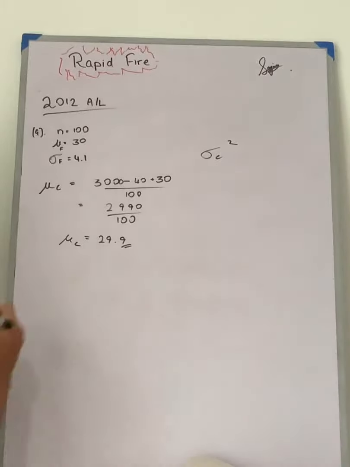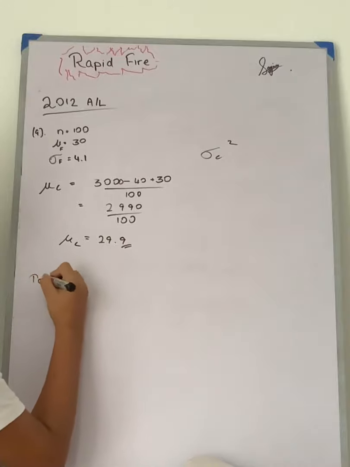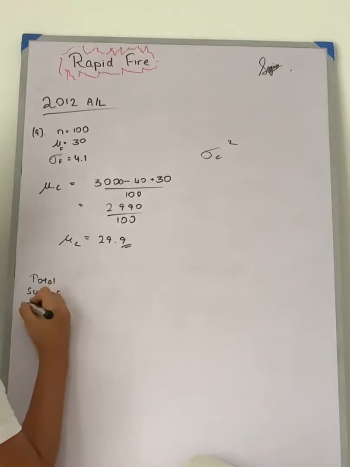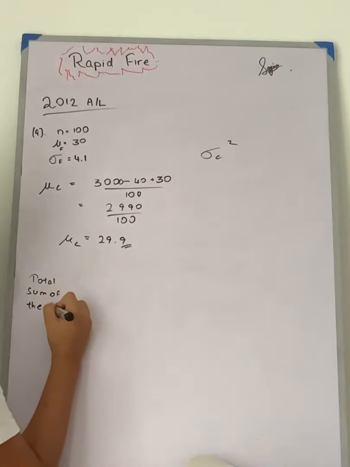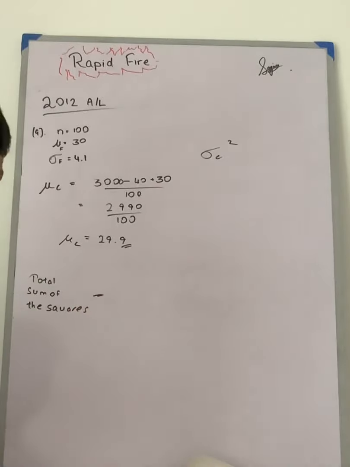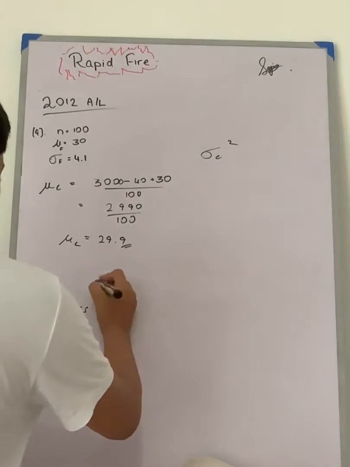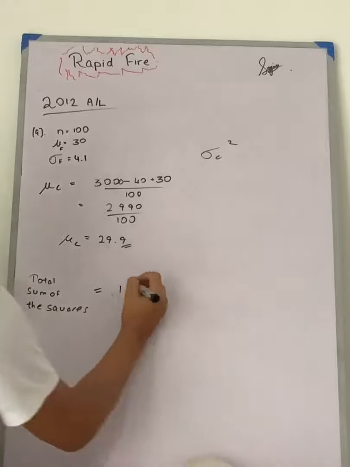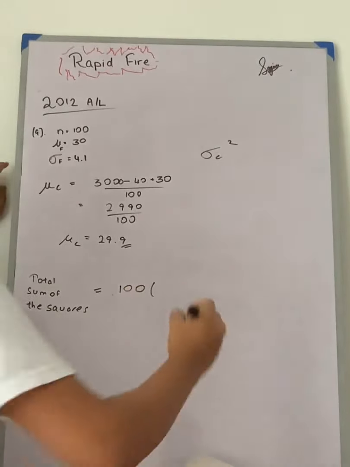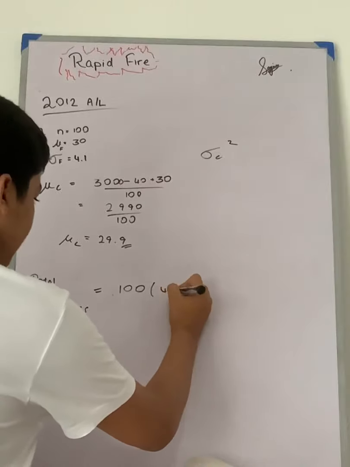So 100 into the square of the old standard deviation plus the square of the old mean.